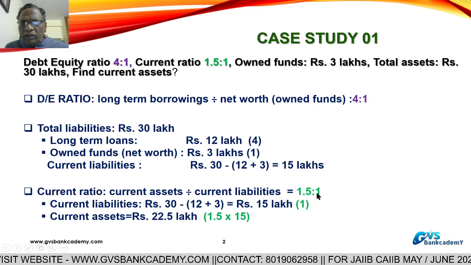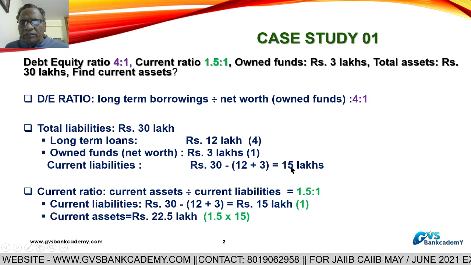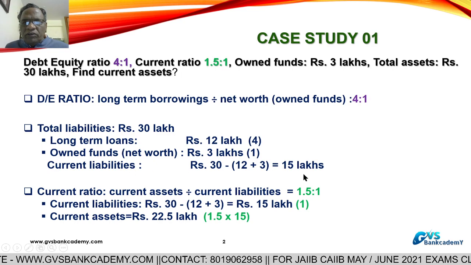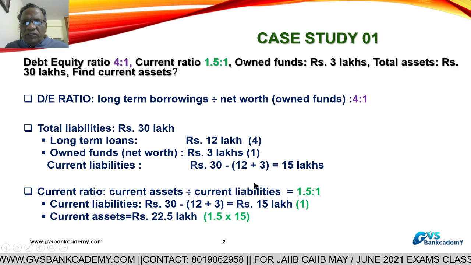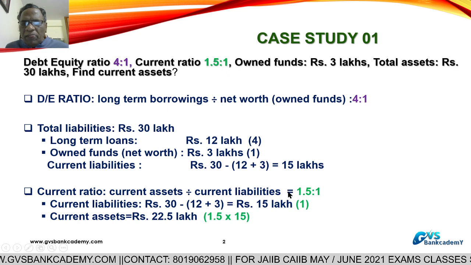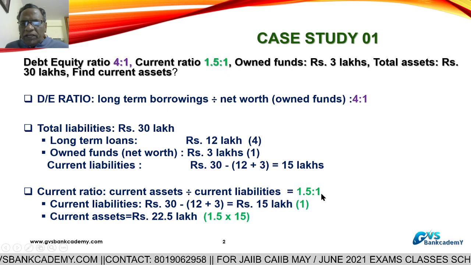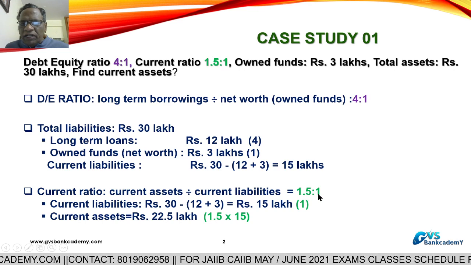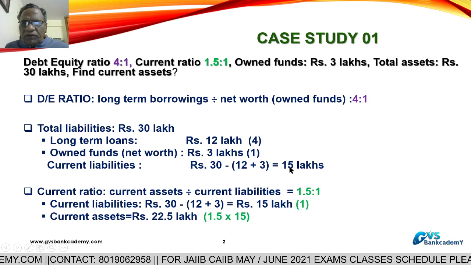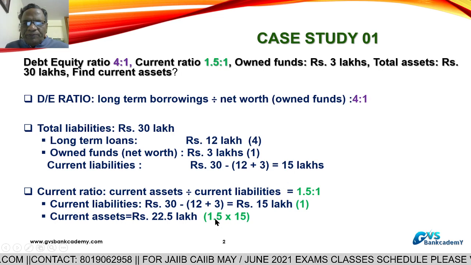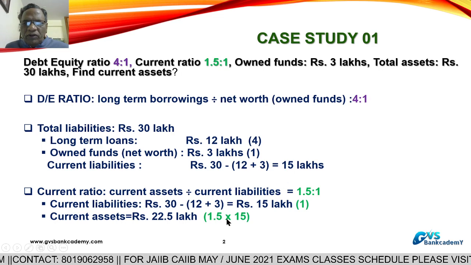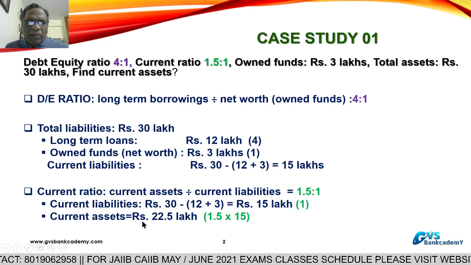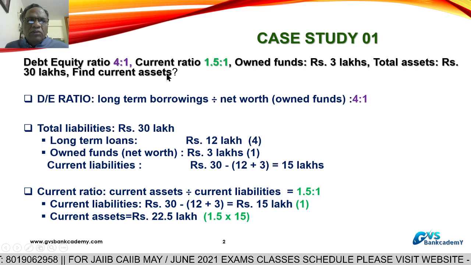So 1 is equal to 15 lakhs. Then 1.5 is equal to how much? Because current assets are 1.5 times current liabilities, it is 1.5 into 15, that is 22.5 lakhs. Current assets are 22.5 lakhs.